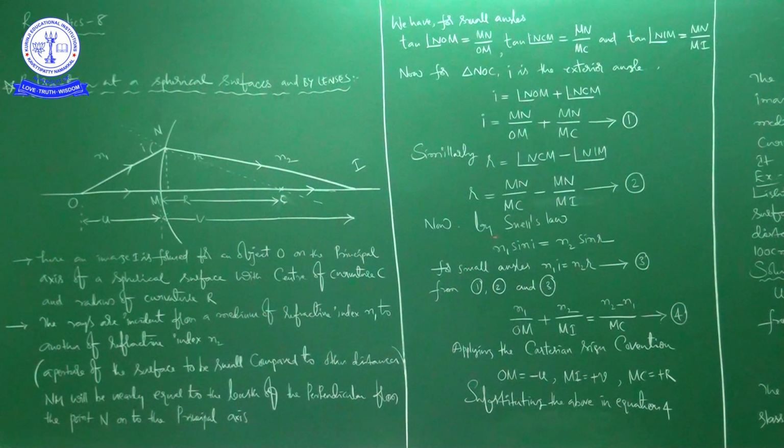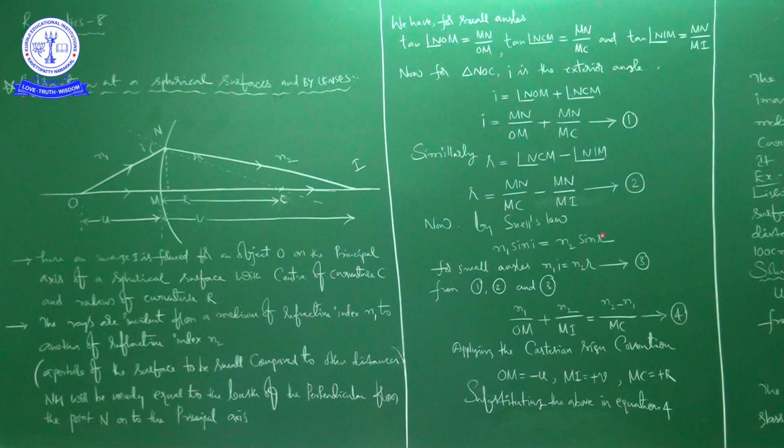After this, we know what is Snell's law, which is the second law of refraction. The ratio of sine of angle of incidence to the sine of angle of refraction is constant. This is the medium of refractive index n1 and the other one is the medium of refractive index n2.